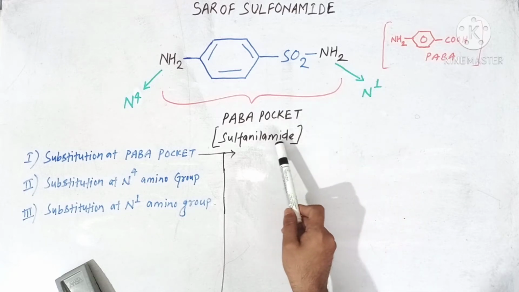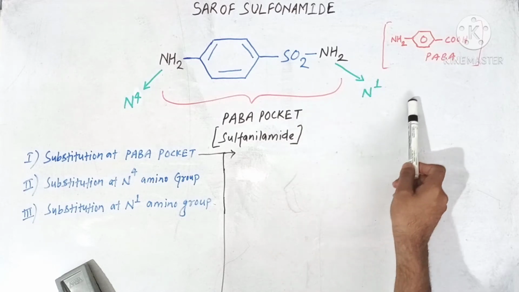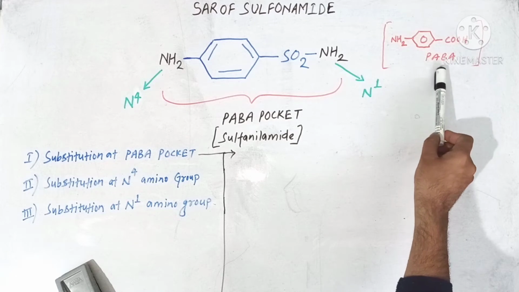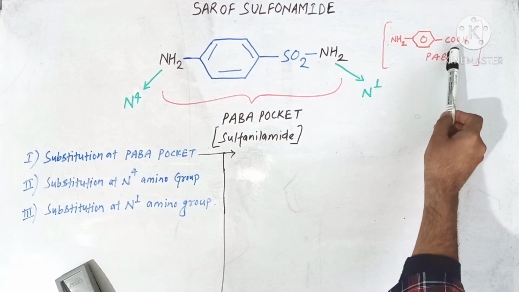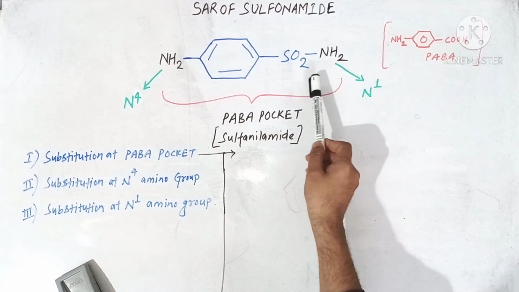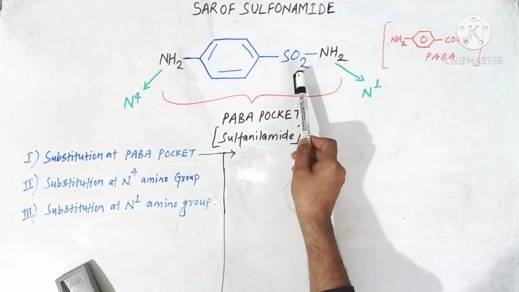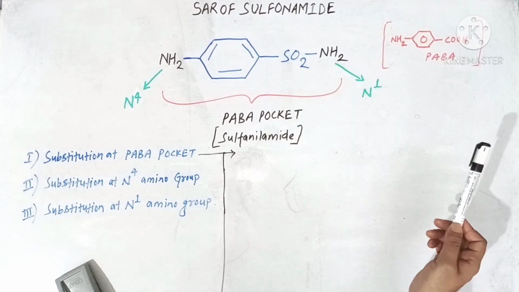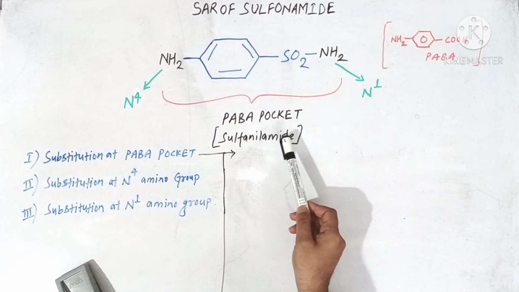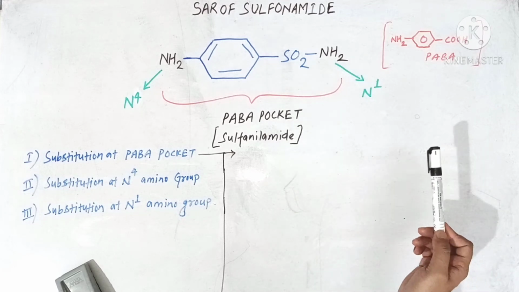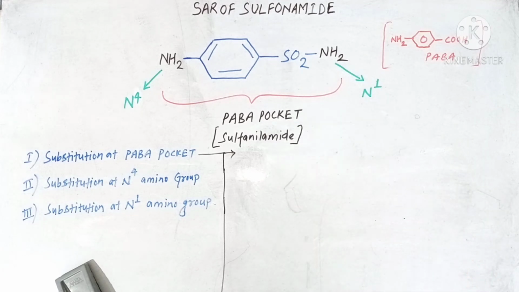Why is this sulfanilamide called PABA pocket? Because it has a structural feature which is similar to PABA. This is the structure of PABA in which a carboxyl group is there, but here in sulfanilamide instead of carboxyl group we have a sulfonyl group. So this sulfanilamide actually acts as a false substrate for this dihydrofolate synthetase enzyme and thus inhibits the synthesis of